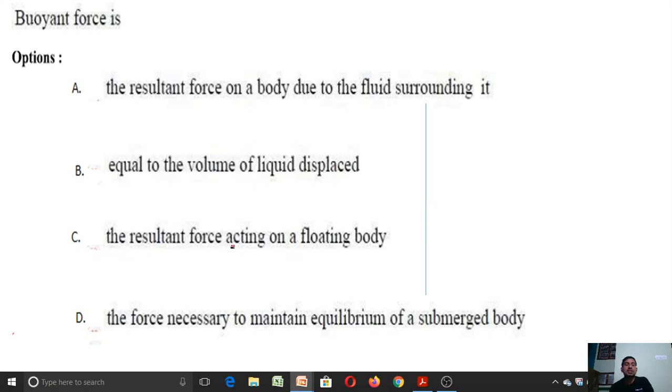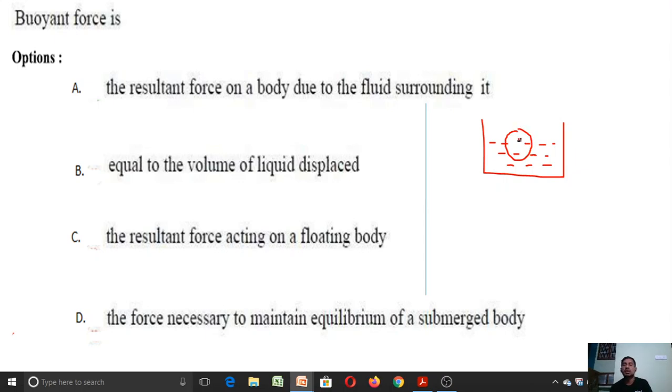Option C, the resultant force acting on a floating body. Option D, the force necessary to maintain the equilibrium of a submerged body. So let me explain the definition of the buoyant force. Suppose a body is immersed in water or a fluid, fully or partially. Let us take water or any kind of liquid in a vessel, and place a body, partially immersed or fully immersed.